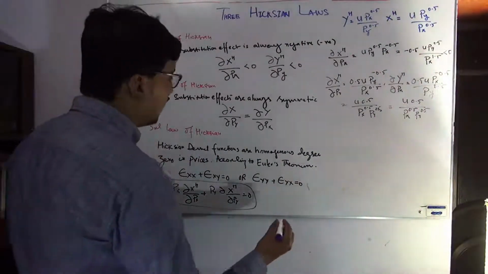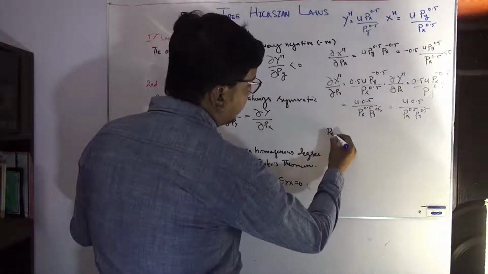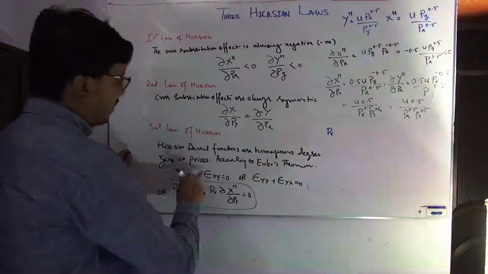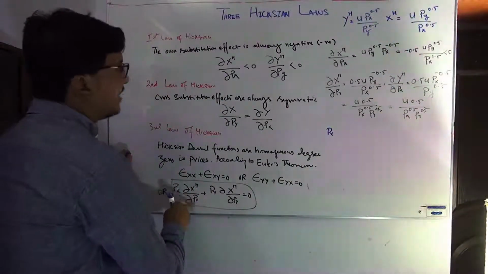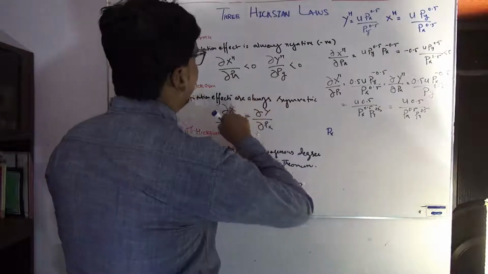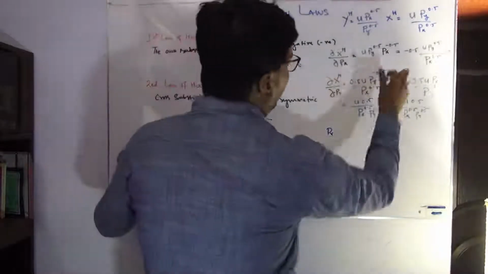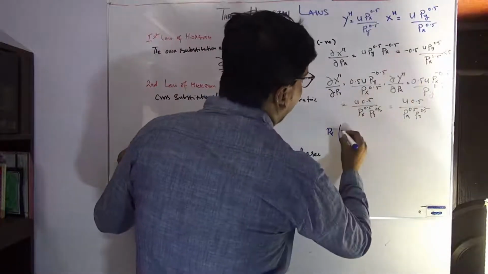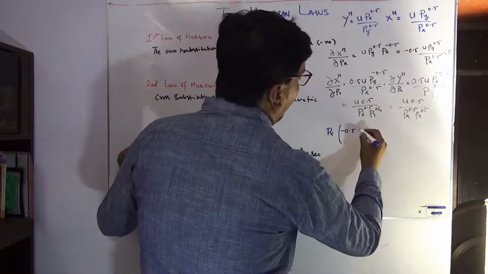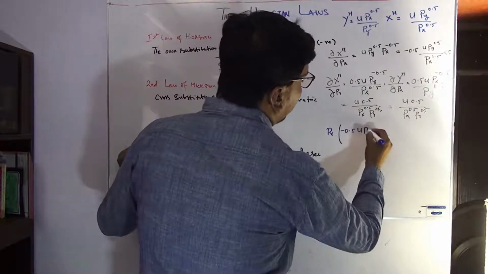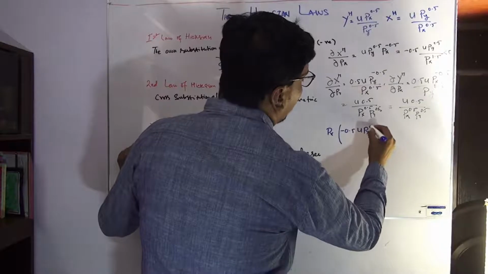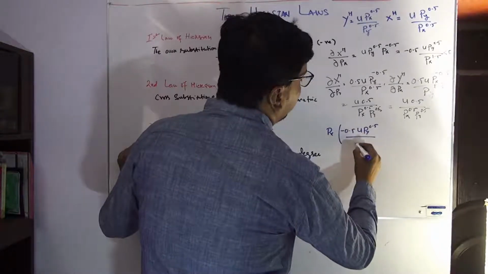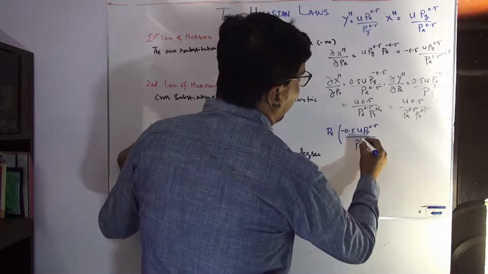So now we have px times the derivative of x with respect to px, which is already calculated, so we can put it here. And what do we gain by putting it here? We see that px has power 0.5.